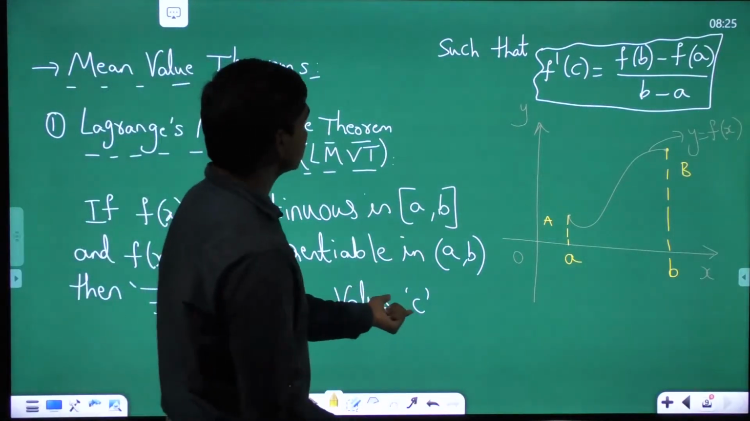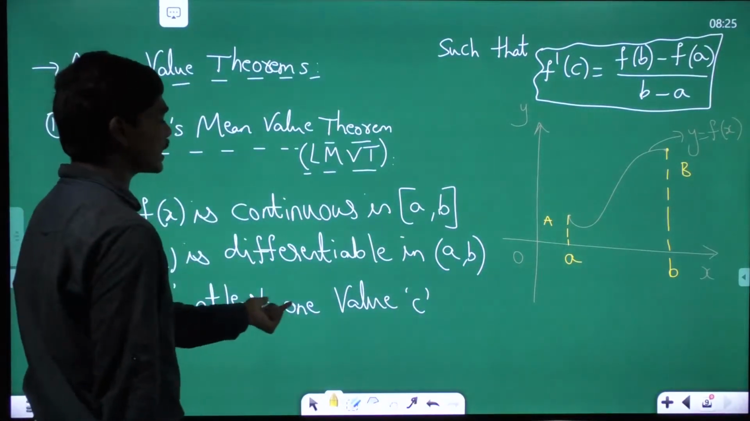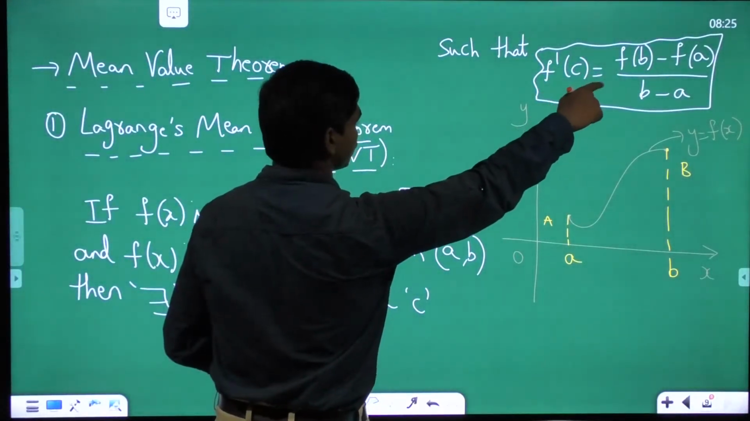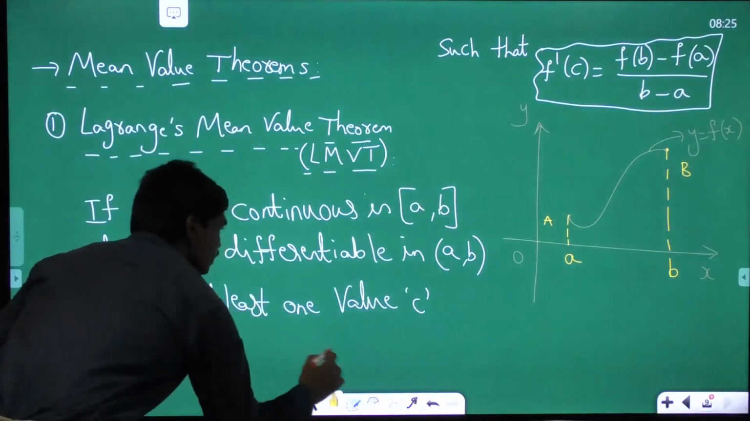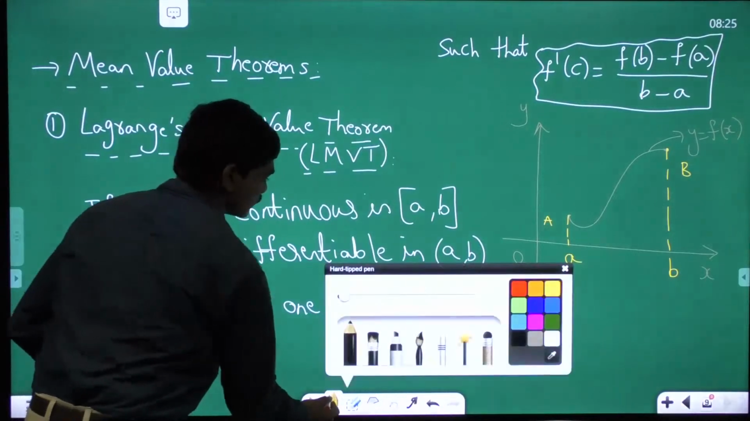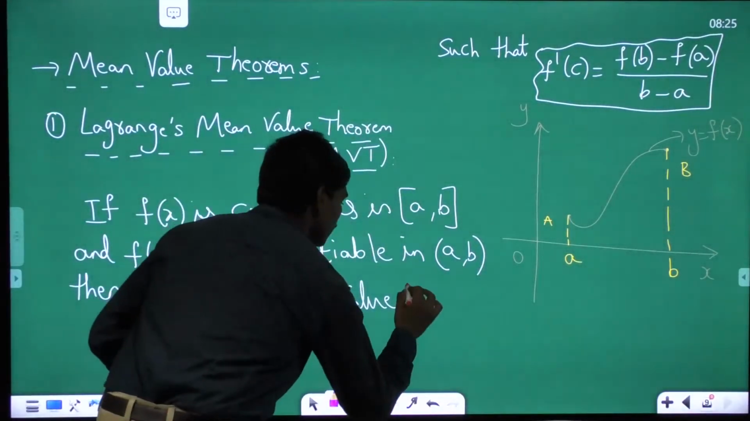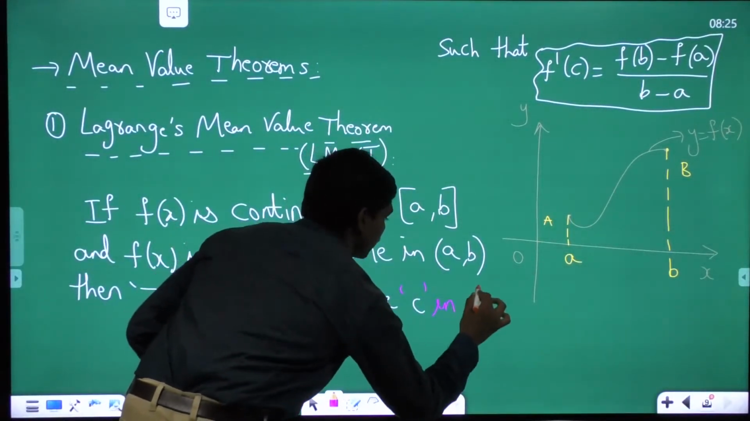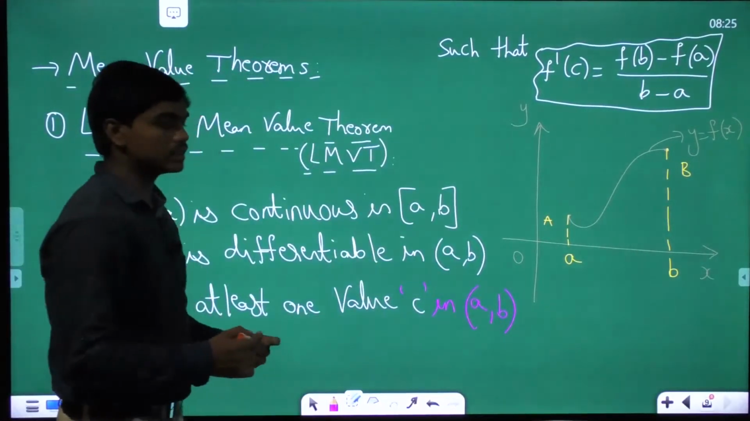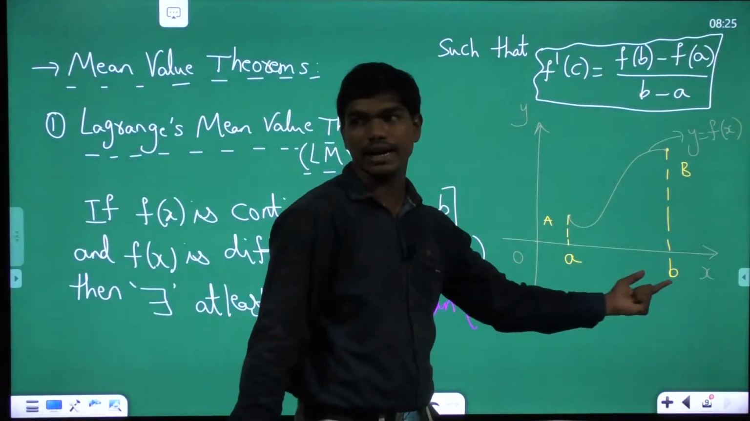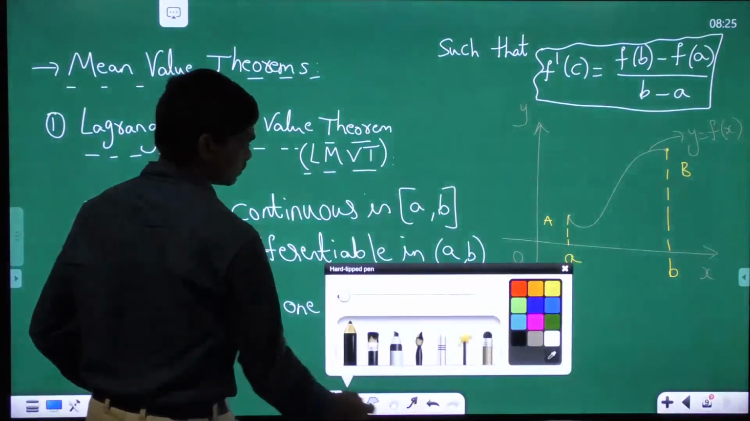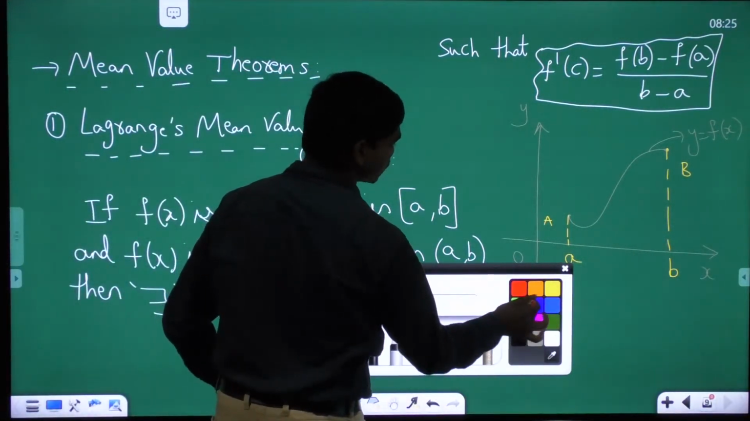Then, in between this a and b, there exists at least one value c such that f dash of c is equal to (f of b minus f of a) divided by (b minus a). One important thing I would like to write with a different ink: one value c in (a, b) such that this condition is satisfied. Means the c we are talking about lies between a and b. Okay, so now what does this equation represent?